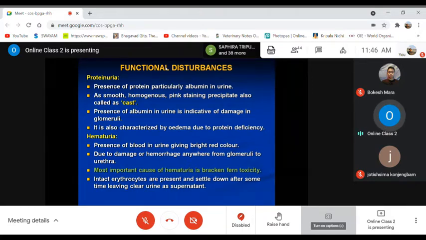by this simple technique of sedimentation of the intact RBCs, which occurs in case of hematuria but not in hemoglobinuria. Grossly, you cannot differentiate them very easily, because in both cases you will find a bright red color. One has hemoglobin and the other has intact RBCs, but both will be blood red in color. So by this simple technique, you can differentiate it.